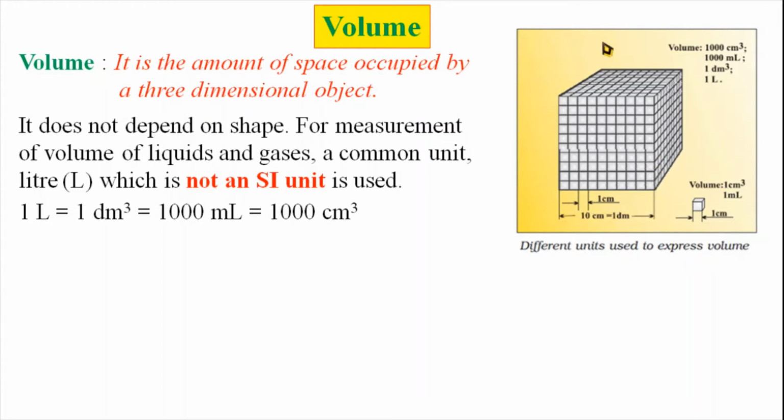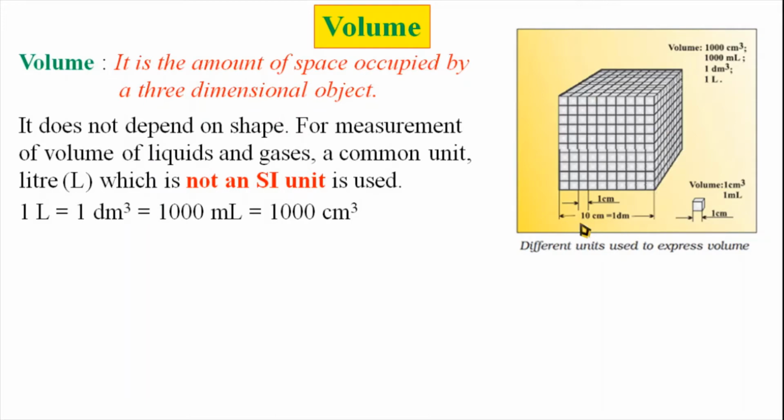It means that this cube has a length of 10 centimeter, height 10 centimeter and breadth 10 centimeter.